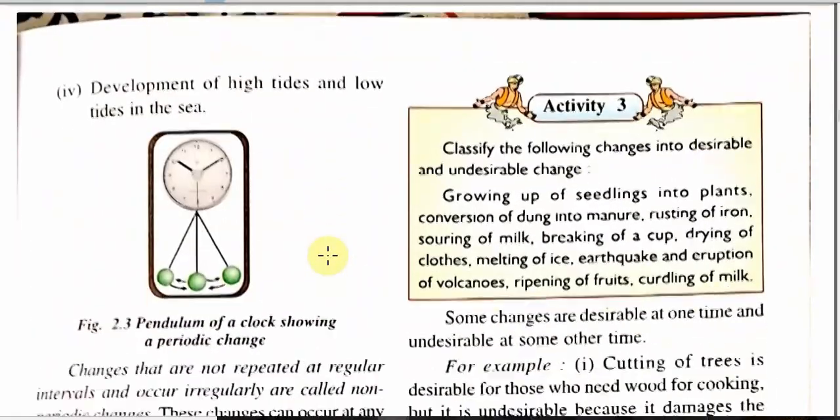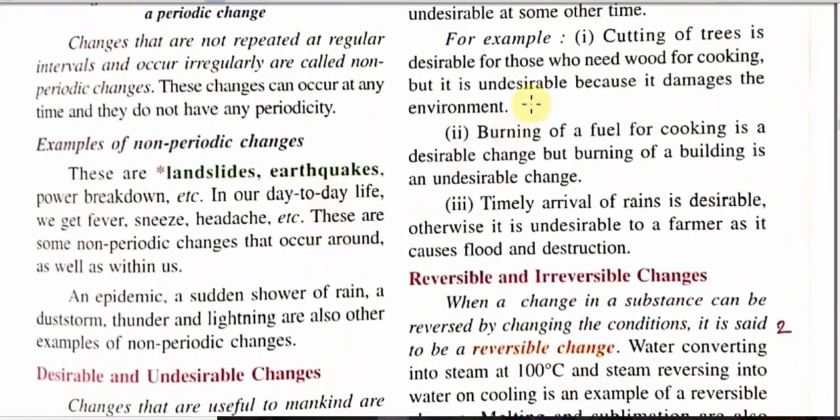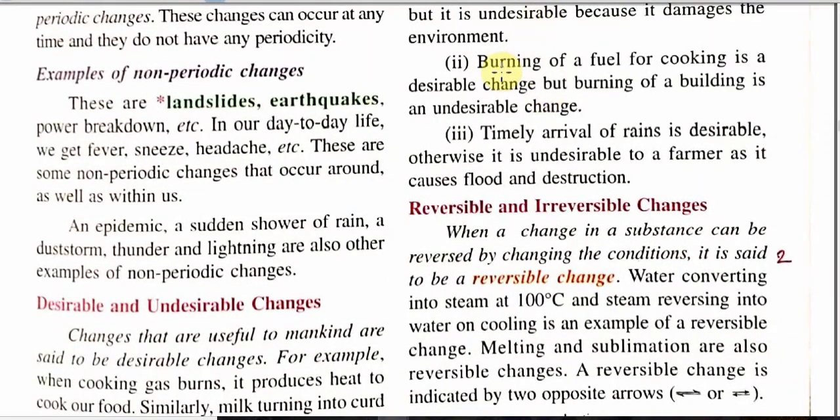You can see here, I am pointing the mouse cursor, like cutting of tree is desirable for those who need wood for cooking, but it is undesirable because it creates pollution. Similarly, second thing, burning of a fuel for cooking is desirable, but burning of a building is undesirable. Timely arrival of rain is desirable, otherwise it is undesirable as it causes floods and destruction.